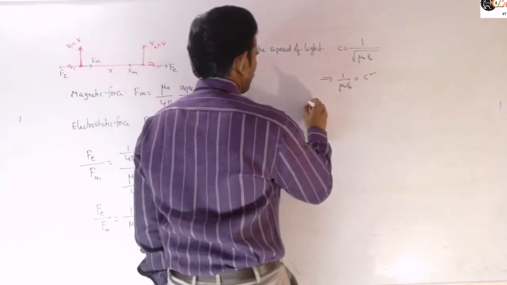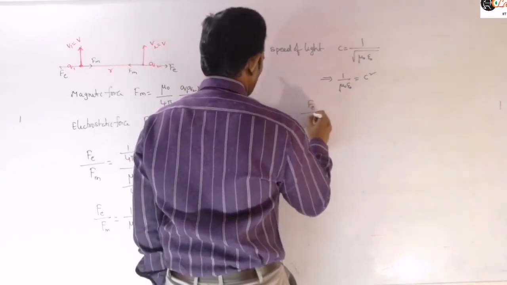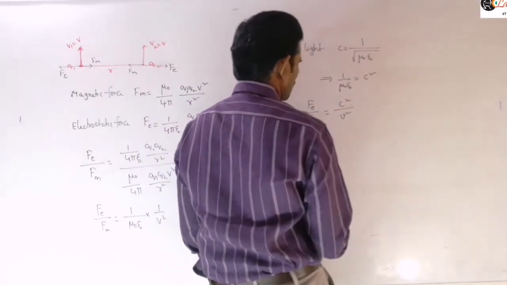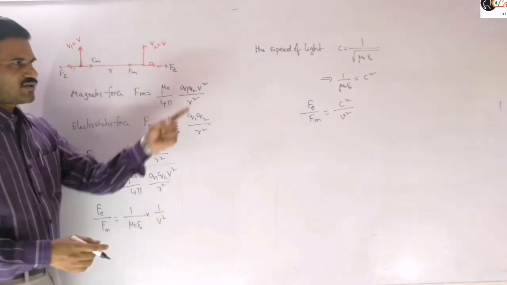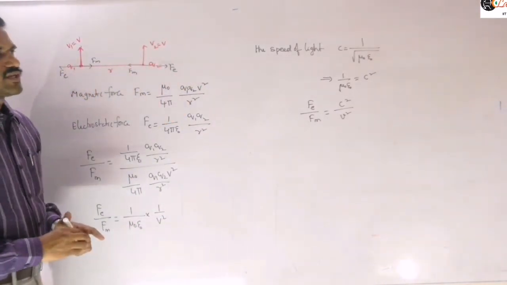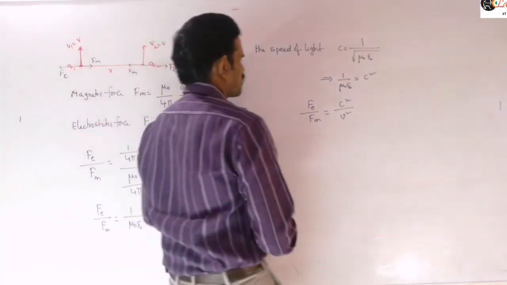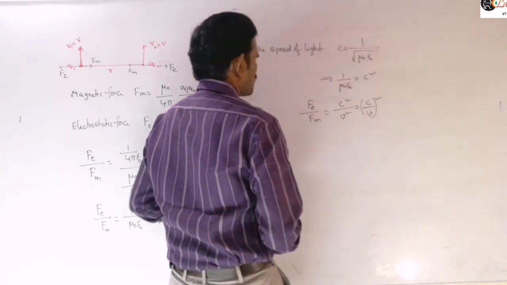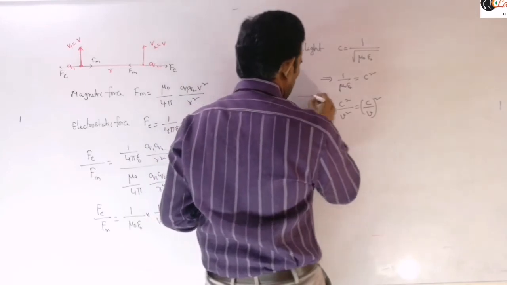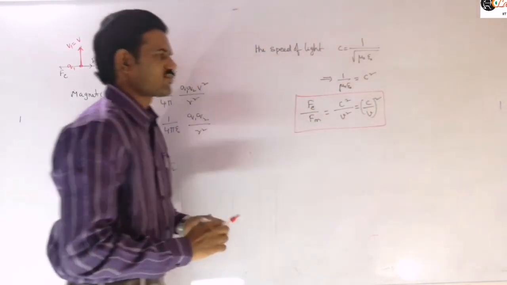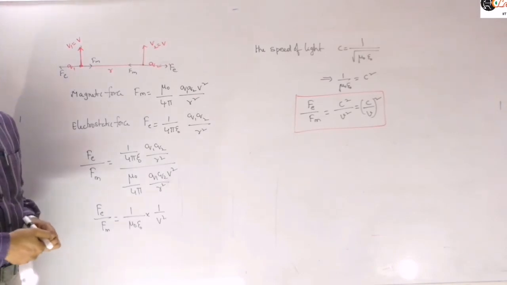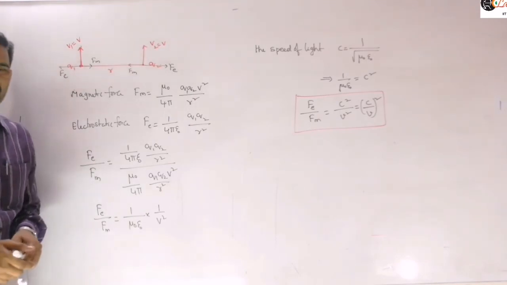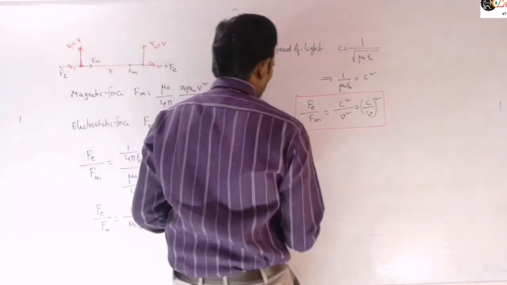Therefore the ratio of electric force to magnetic force is equal to C square by V square. As I said, 1 by mu naught into epsilon naught is the C square value, so the ratio is C square by V square, or you can express this simply as C by V whole square. You need to remember this ratio also. Sometimes they will ask directly about the ratio of those two forces. And we know that C is very much greater than V, so Fe is very much greater than Fm.